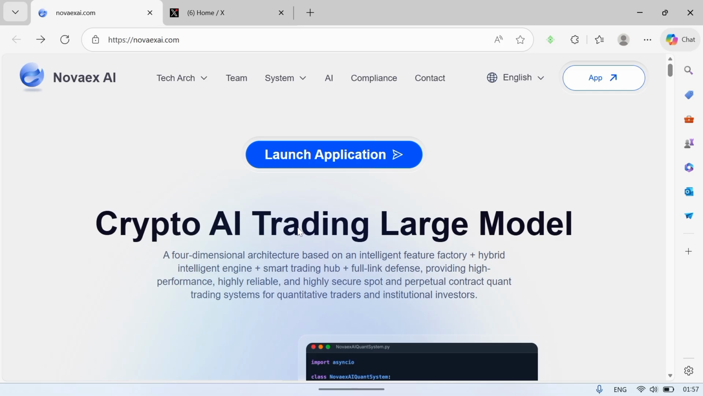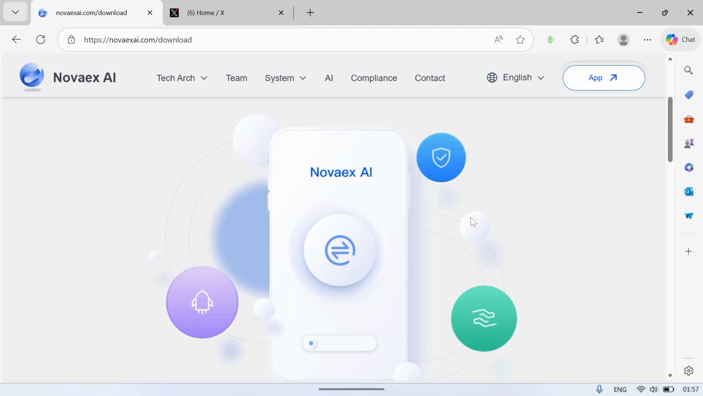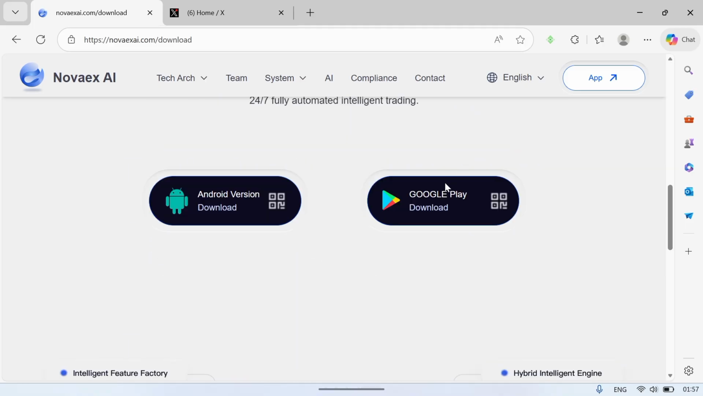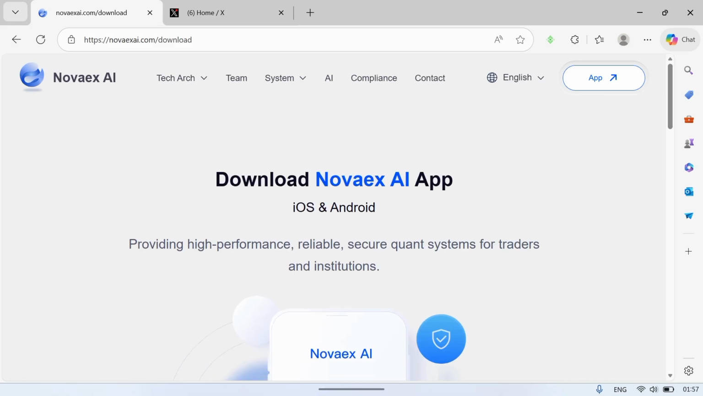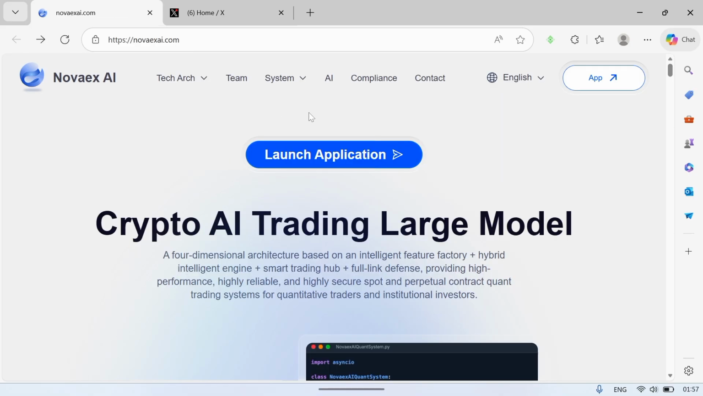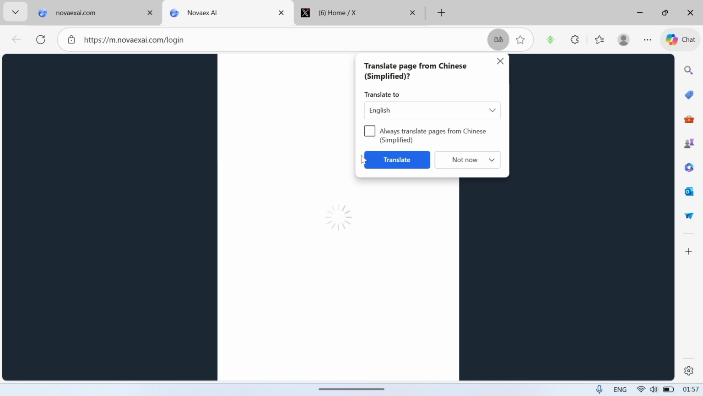Over here guys you can get this app on both your Google Play Store or your App Store. Let me just click on this one that says app. It's going to take me to the Google Play Store, so you can get it on Google Play Store and the App Store. This is the Google Play Store version and this is the App Store version. You can install it in any of them. Now let me head back a bit. For you to get started, all you have to do is come up here and launch application. Once you're done installing on your phone, you can use your phone to partake in this.